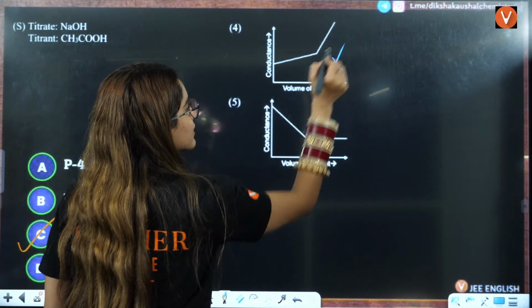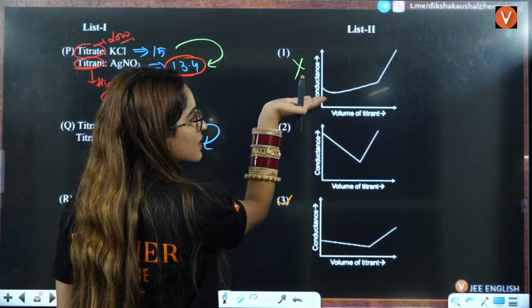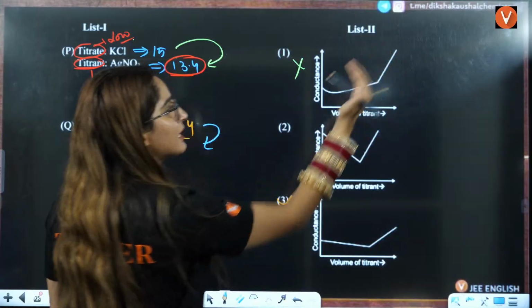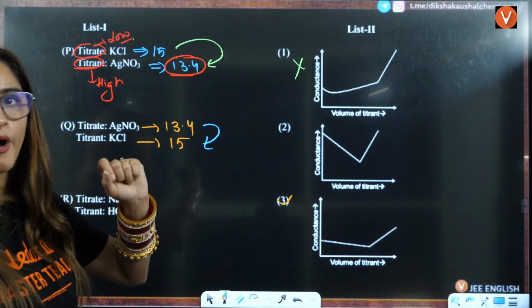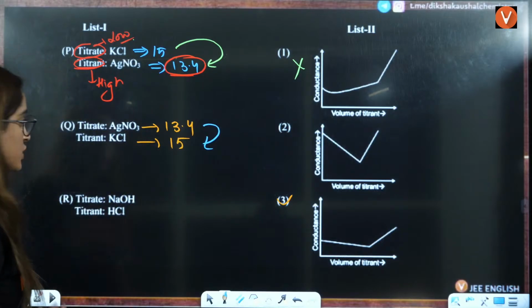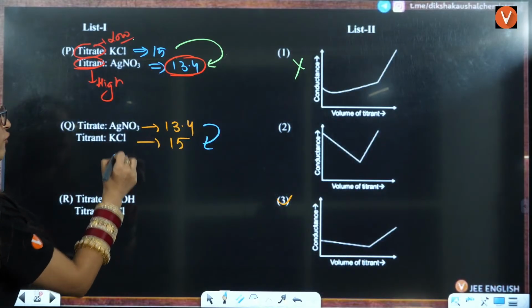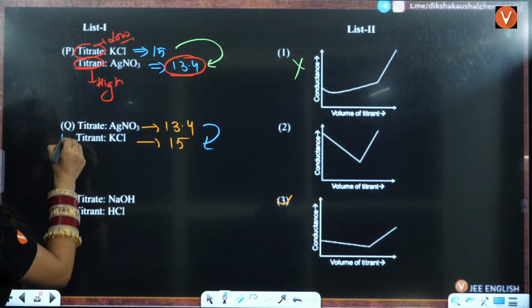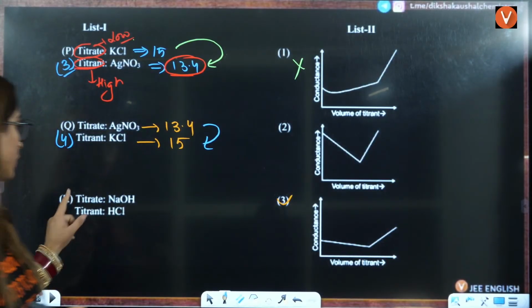And in this case only, conductivity is increasing. In the other case, conductivity is first decreasing, then increasing. First it decreases, then increases. That is not a property of strong electrolytes, right? So that is why the 4th is the correct answer. So that is why Q is 4, right? This is 3, right? Then you have R.